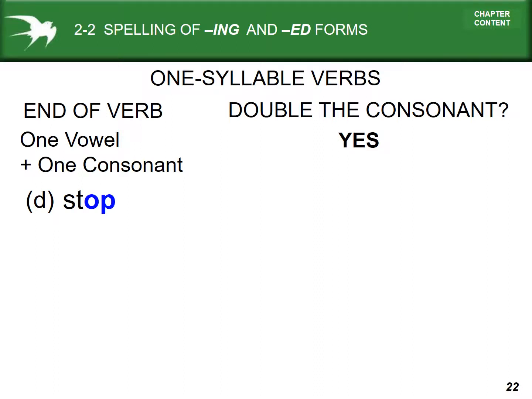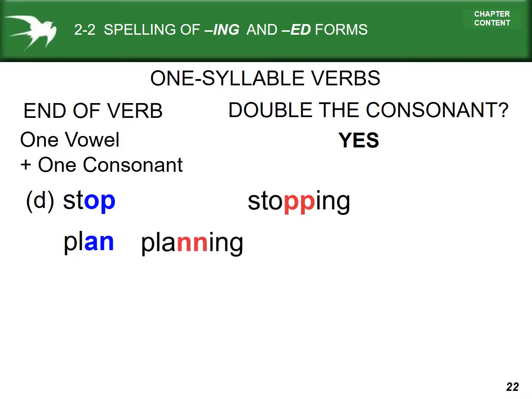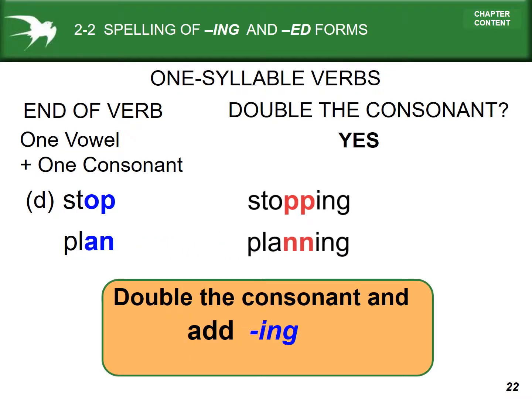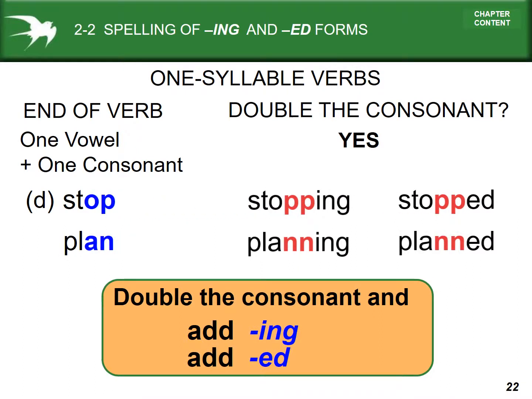However, if we have one vowel and one consonant, we must double the consonant, or the sound of the pronunciation would be inaccurate. Stop becomes stopping with a double P. Plan becomes planning with a double N. The same is true with the ed form. Stopped and planned both take the double consonant.